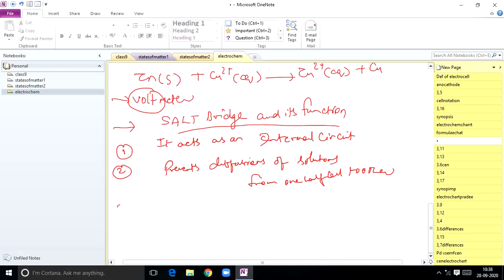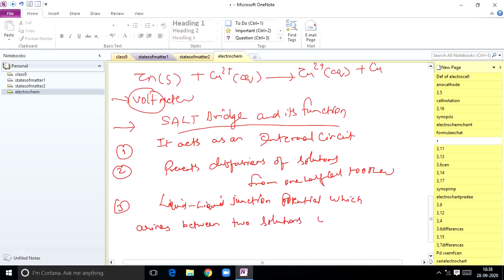Next, it prevents the liquid-liquid junction potential, which arises between two solutions when brought in contact with each other. So this is a key point, students. The salt bridge acts as an internal circuit. It prevents diffusion of solutions from one half cell to the other. It prevents the liquid-liquid junction potential which arises between two solutions when brought in contact with each other.